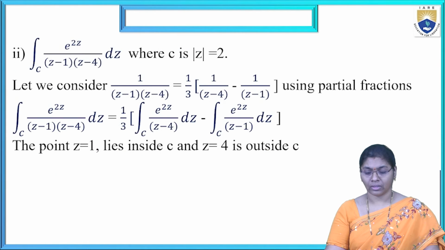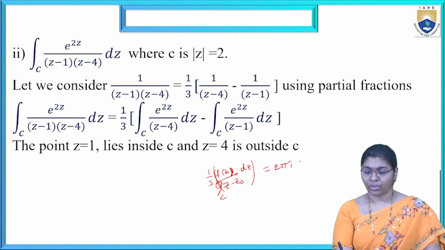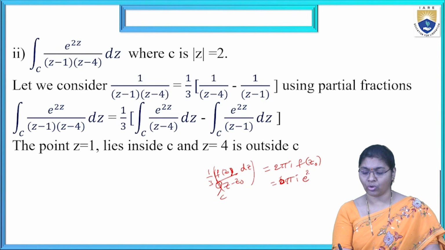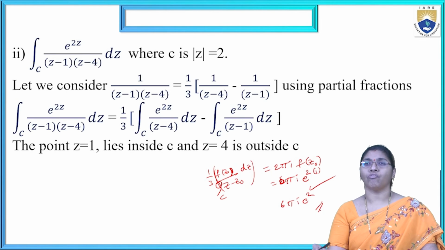The other point is outside C. Then the total is 1 by 3 into the integral over C of f of z by z minus z naught dz, equal to 2 pi I f of z naught. Then 6 pi I into e power 2, with z value 1. Total 6 pi I into e power 2 is the final solution.